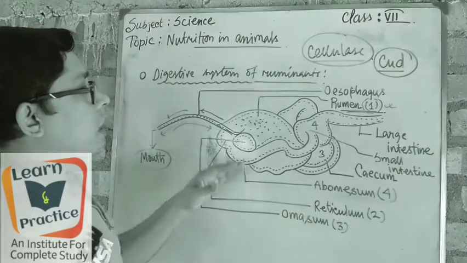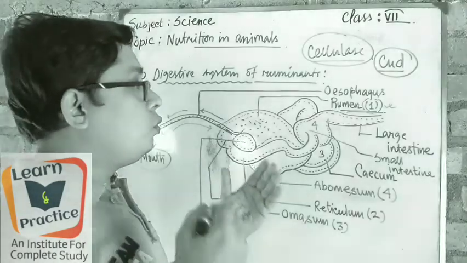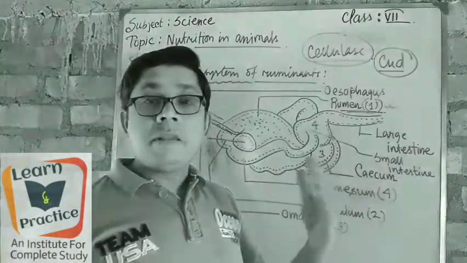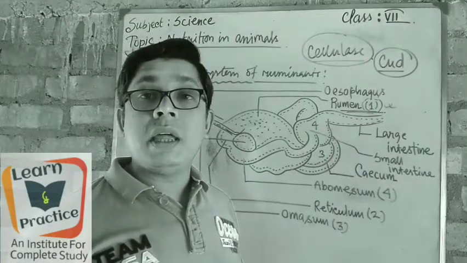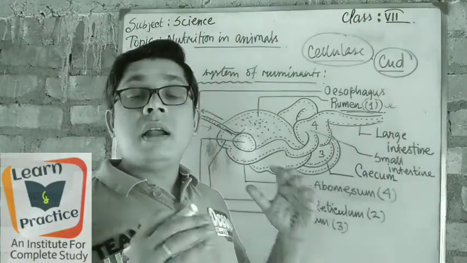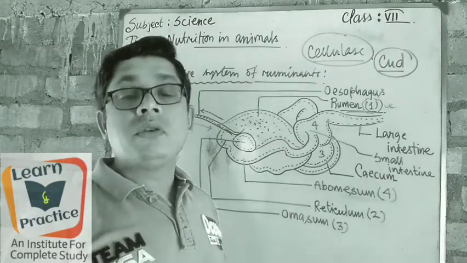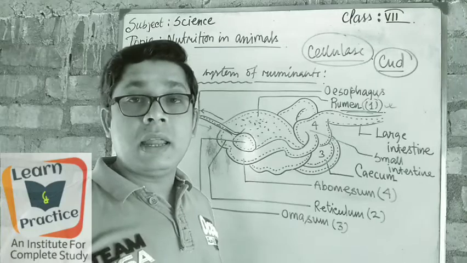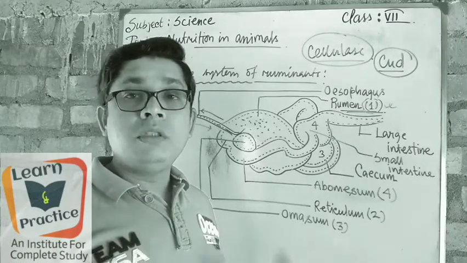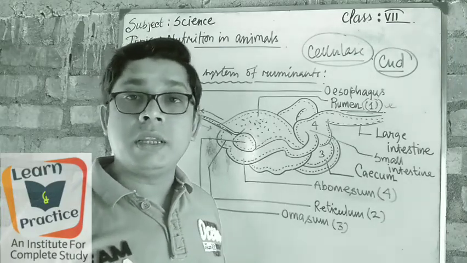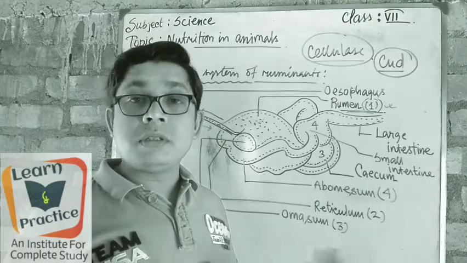So we can conclude that animals that hold half-chewed food in the stomach and bring it back to the mouth, that process is known as rumination.